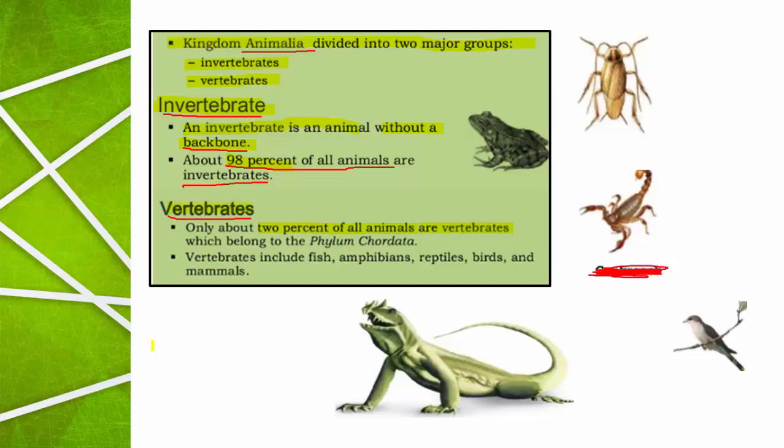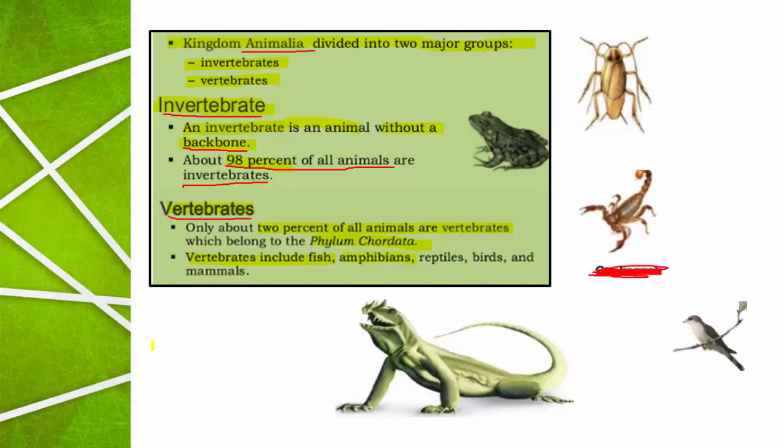And remember, all the vertebrates belong to the phylum called Chordata, and vertebrates include fishes, amphibians.